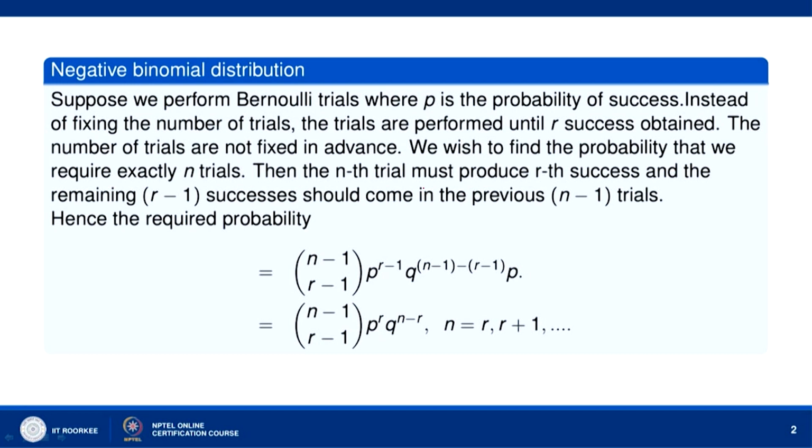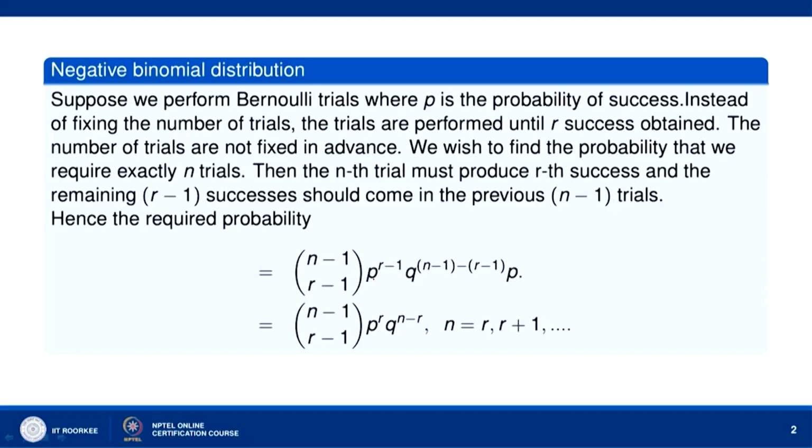Then the nth trial must produce the rth success, and the remaining r minus 1 successes should come in the previous n minus 1 trials. This means that we go on performing trials until we get the rth success. As soon as we get the rth success, we stop the trials. So let us say n trials are performed to get exactly r successes. Then the rth success will come in the nth trial and r minus 1 successes should come in the previous